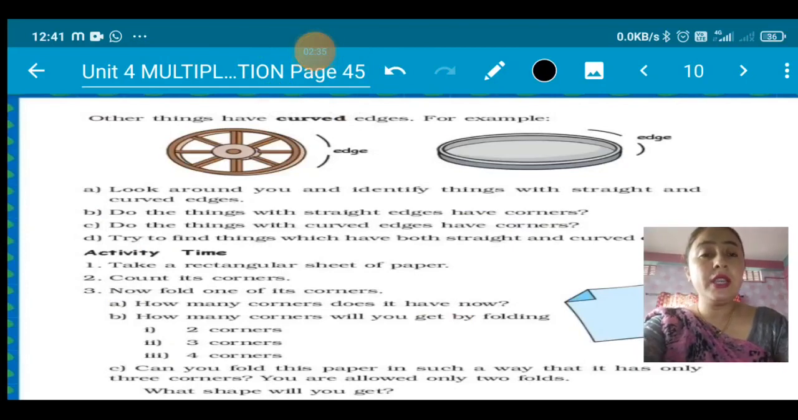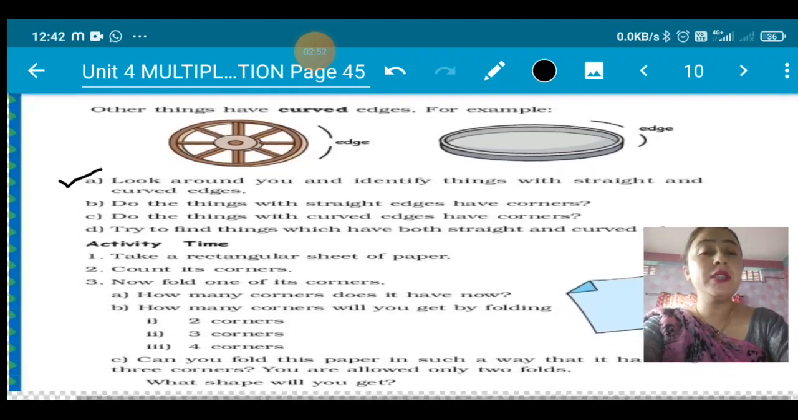Okay children, now let us see the question. Look around you and identify things with straight and curved edges. You have to look around you. You have to do it yourself. So there are many things which have curved edges and which have straight edges. So you have to identify the things.